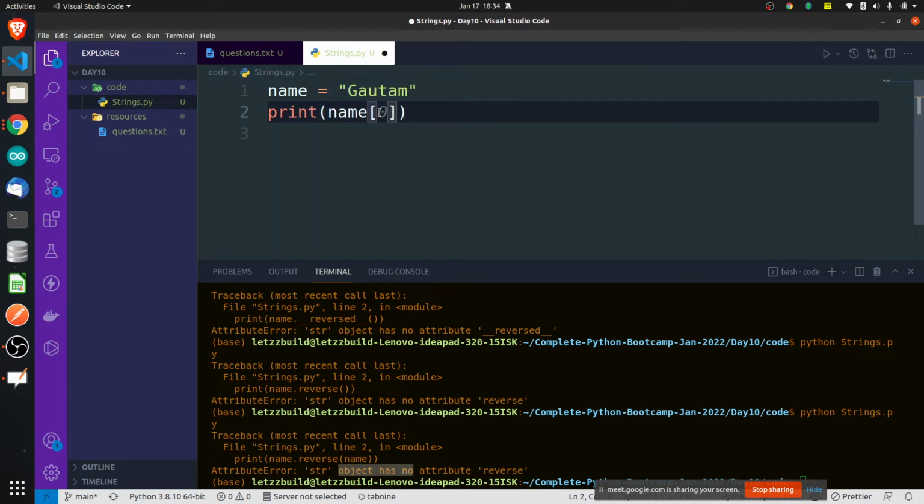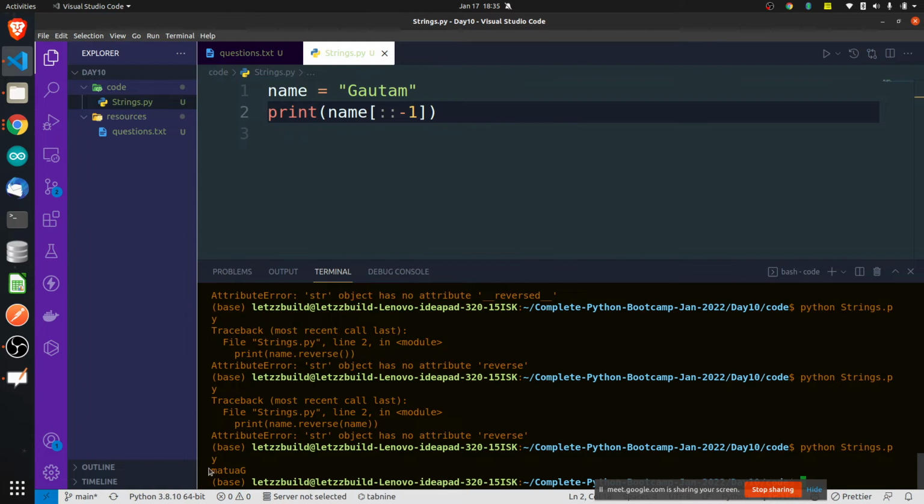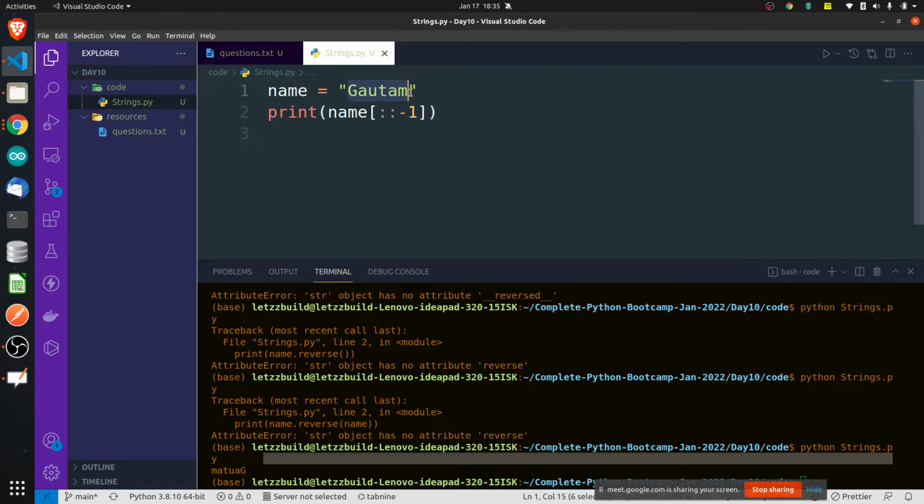Name, if I just type like this, it should reverse it. This also should reverse it, because I am telling it to print start to end. So -1 will indicate your start is here. Is this clear?